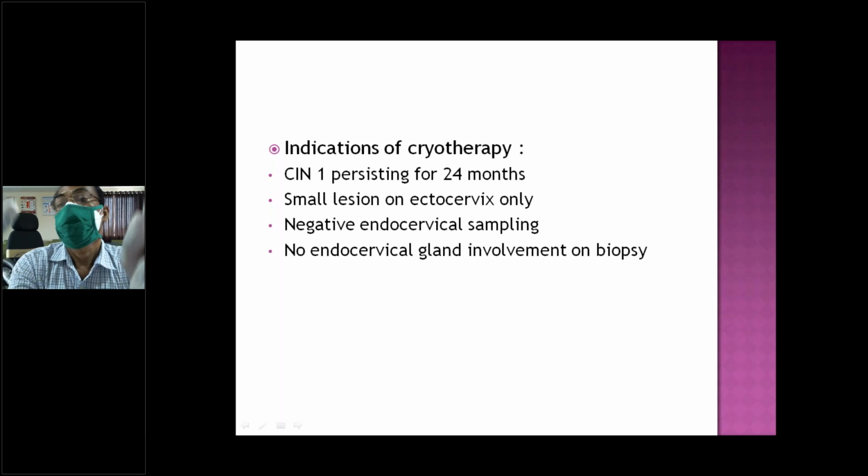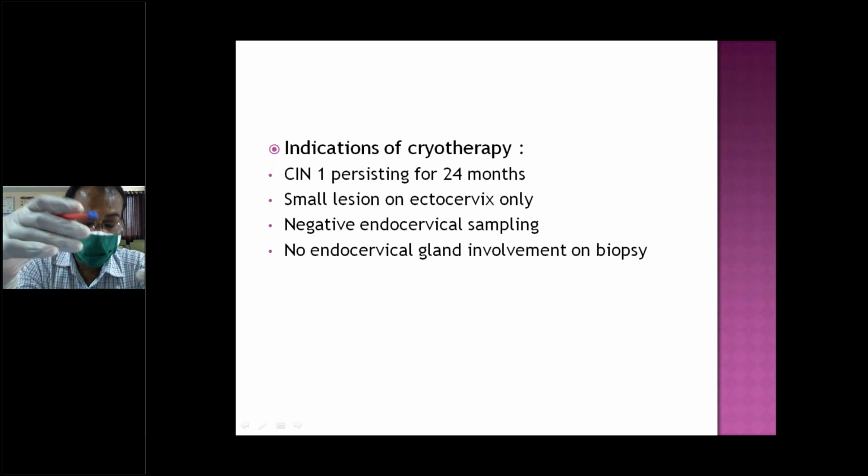The one is freezing, cryo. Again, it can be heated to 100 degrees centigrade, and the cell protein is coagulated. That is one procedure, destruction by coagulation. Other thing is electrodiathermy, where direct unipolar current is passed inside. The cells are destroyed by burning. Unipolar, we don't use bipolar, unipolar cauterization is done.